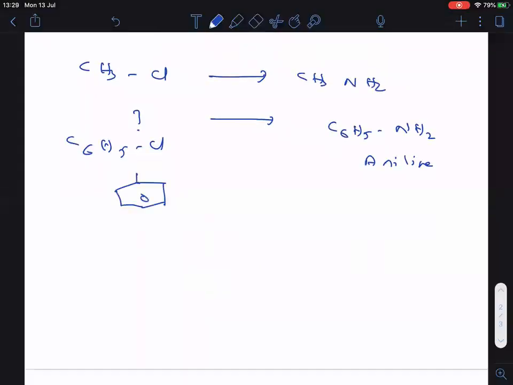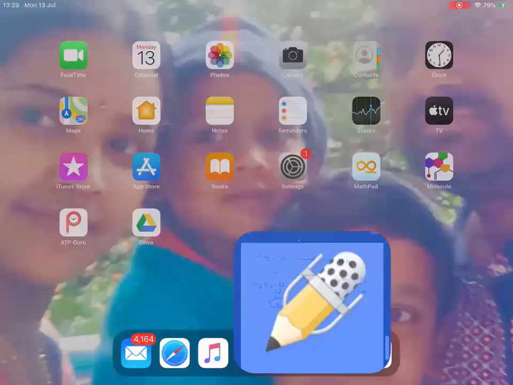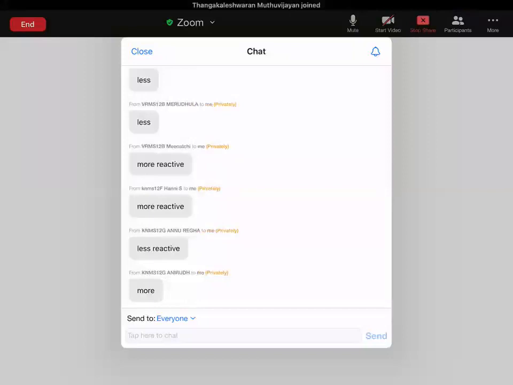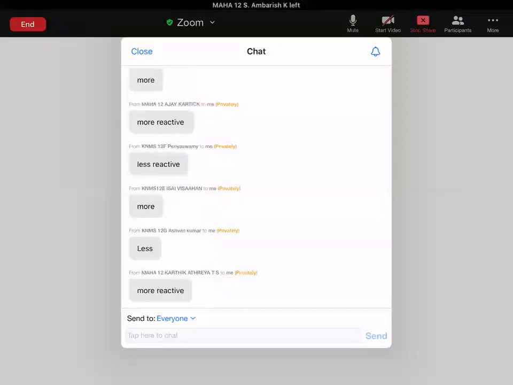Okay, chlorobenzene. Now, one question I want to ask again, I want to see your response. Tell me, chlorobenzene, is it more reactive or less reactive? In the very first lesson, I told you, haloalkanes and haloarenes. Is it more reactive or less reactive? It is very, very less reactive. This I told you also. I don't know whether you remembered or not.